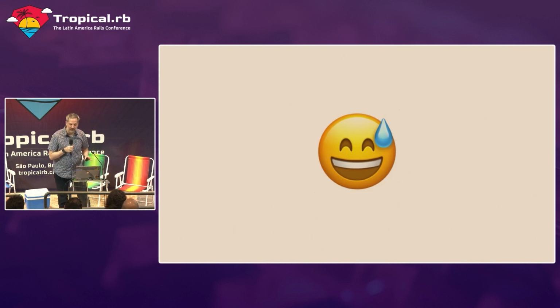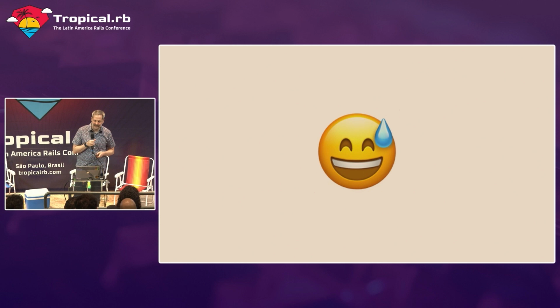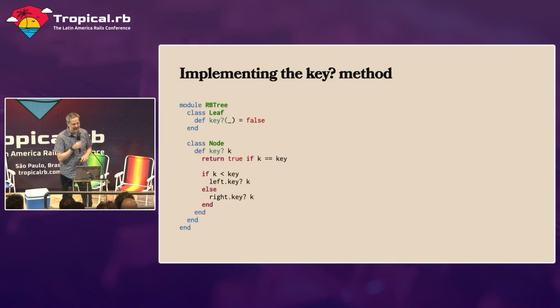Actually, there's one more thing to do. We've implemented our red-black tree, and I think we did it in like 5 minutes, or no, maybe 10 minutes. So I think we're doing better than the paper expected. But we have one more thing we need to do. We are able to make a red-black tree, but we're not able to search the red-black tree, so it doesn't do anything for us. So we'll add a search method here.